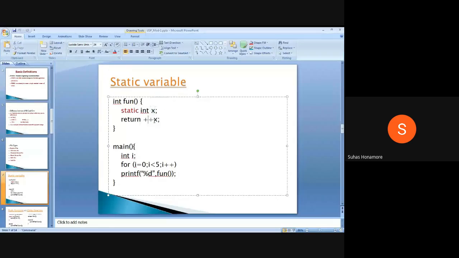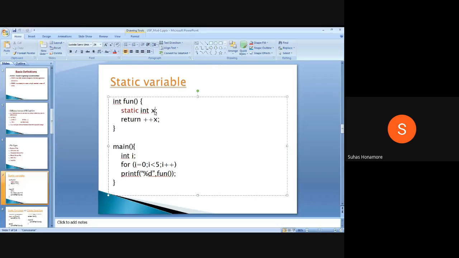Suppose I do not declare it static, and declare only int x, then whenever that function is over, the memory will be deallocated for that variable. Here we declared it static, so for the entire program execution this variable will remain the same, and memory will be allocated only once. Whenever the function is called the first time, memory will be allocated for the x variable.